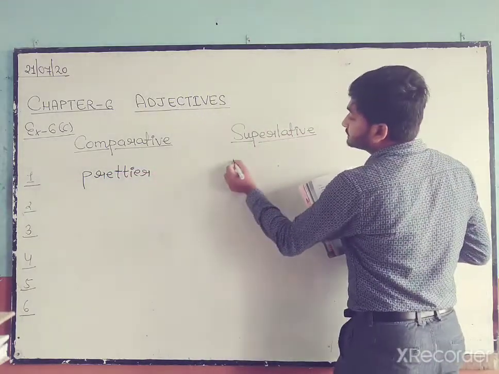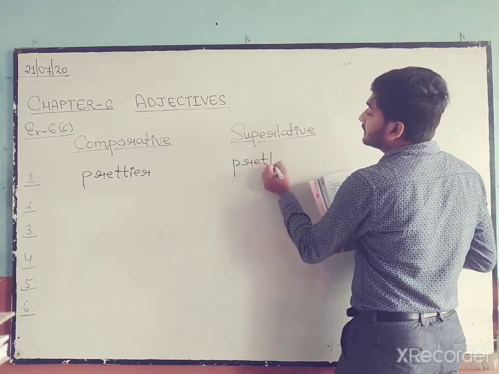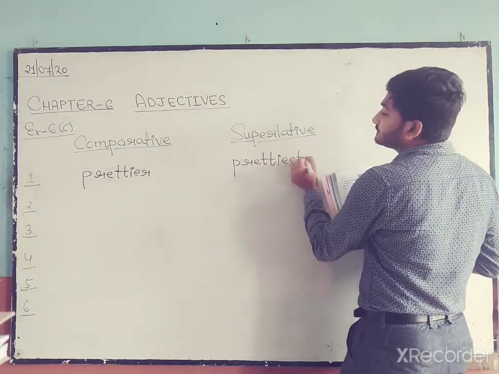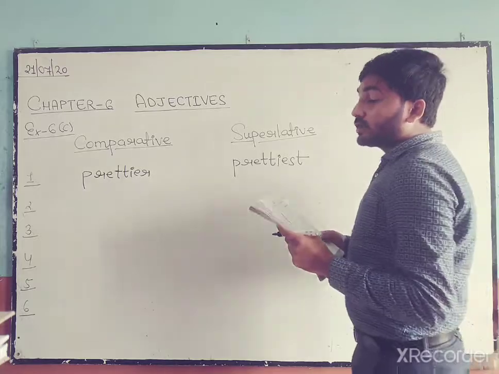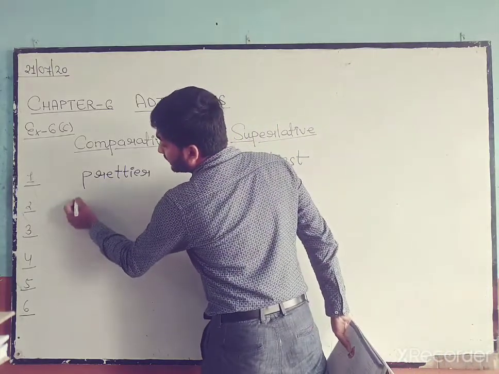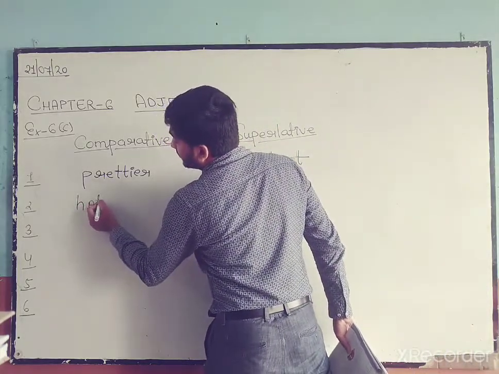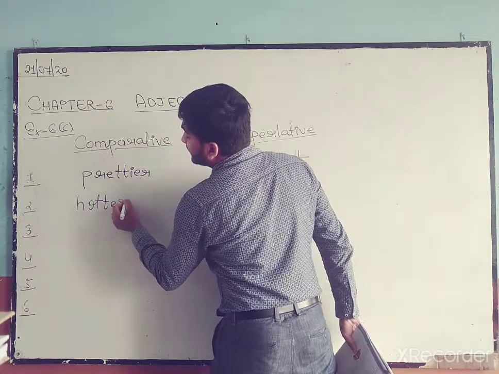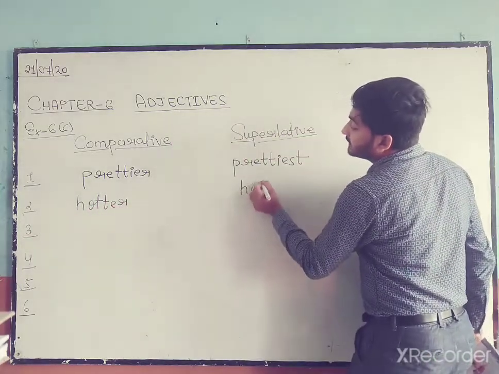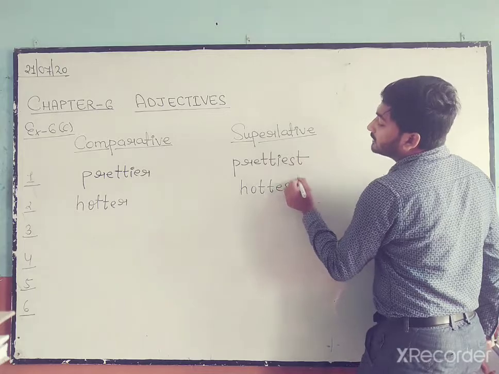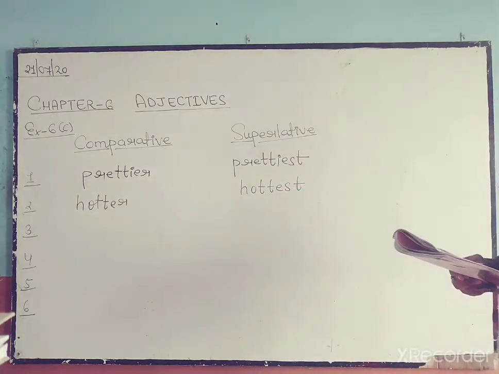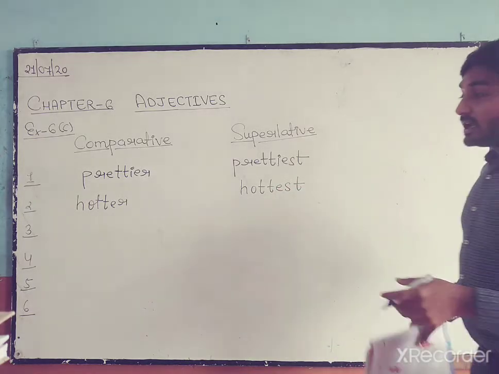Prettier and prettiest. Okay. Number two is hot. Hot, only one syllable. That means we have to add ER and EST. Hotter, hottest.